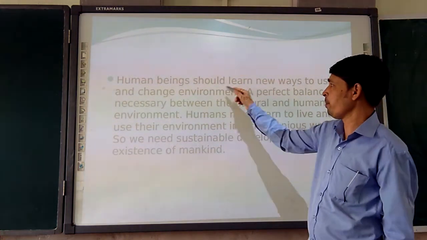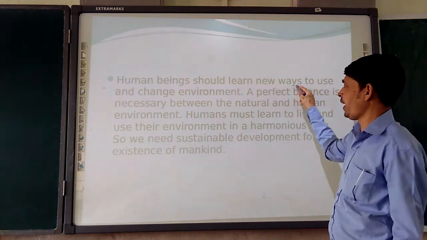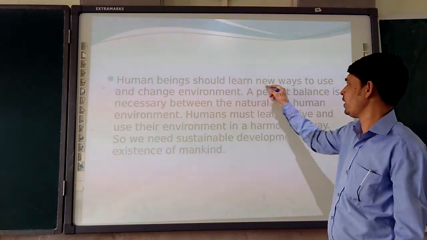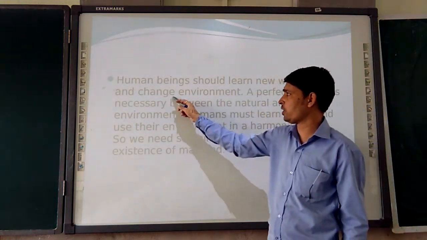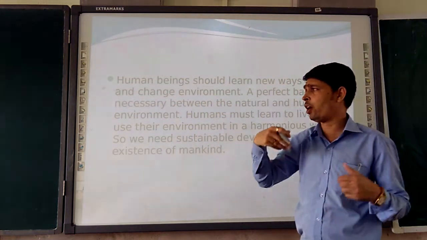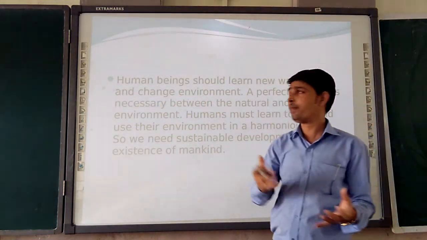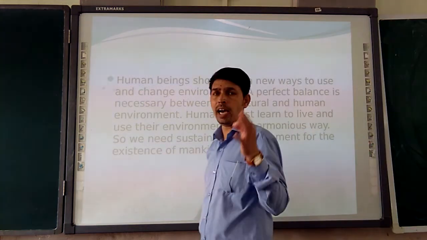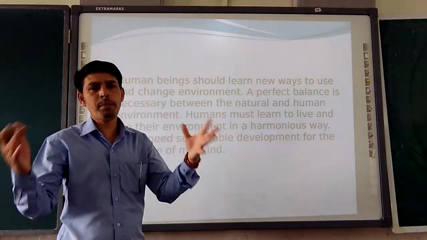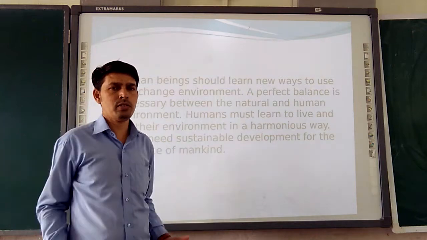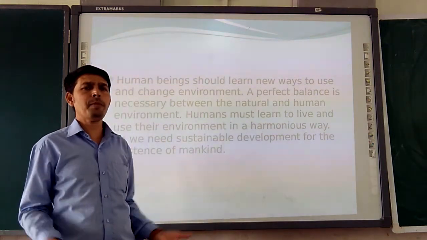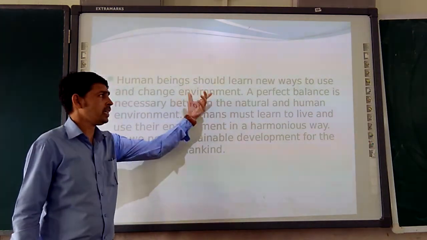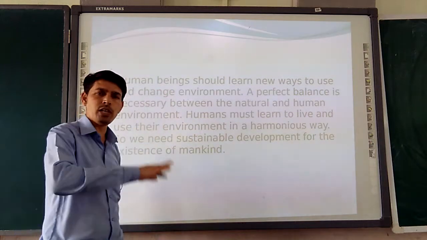So next, human beings should find new ways. Why is the word new ways here? To use and change the environment. Because if we are not using new ways, we are directly harming the environment. For a common example, we require wooden planks, books, notebooks, and many more paper items. So we cut all the trees, and deforestation happens.